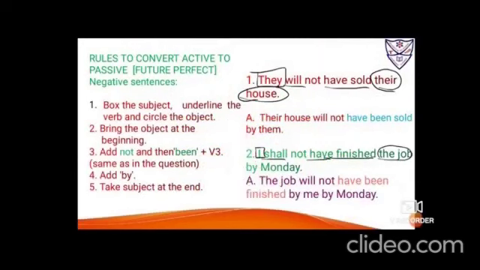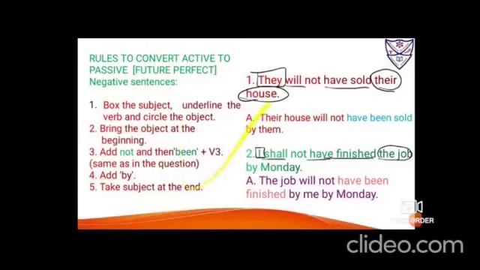Rules to convert active to passive future perfect negative sentences. Box the subject, underline the verb and circle the object. Second step is bring the object at the beginning. Step number 3 is add not immediately after the verb, that is will or shall. And then you have to add have been. Immediately after be and been, add verb in its third form, as it is used same in the question. Then add by and finally take the subject at the end. We shall put these rules into practice one by one.